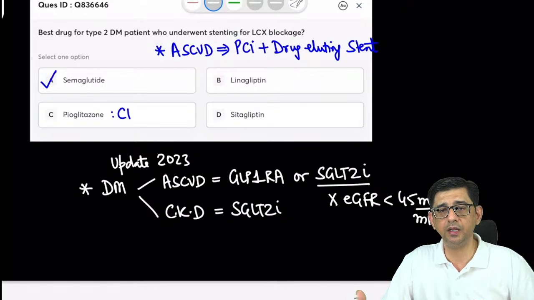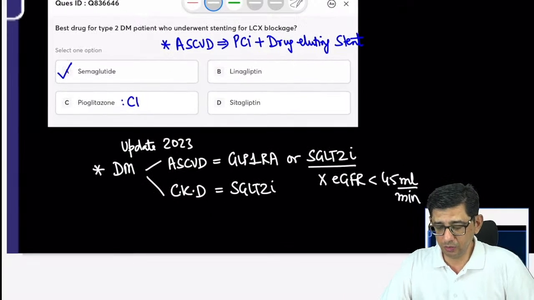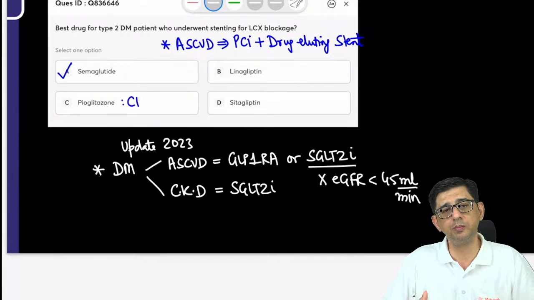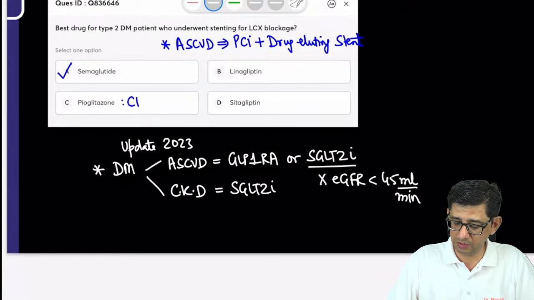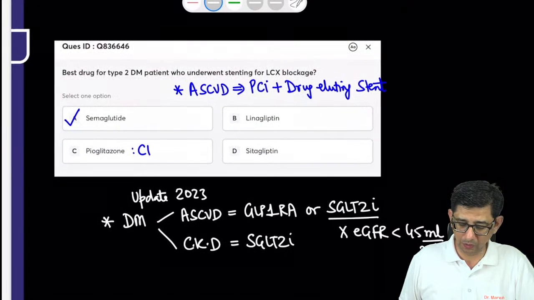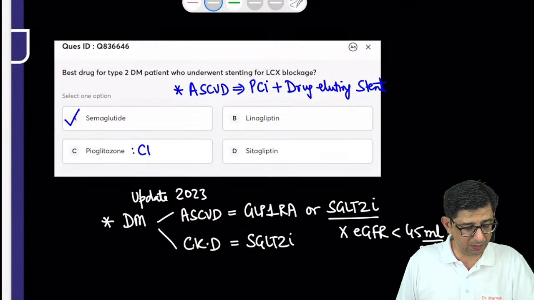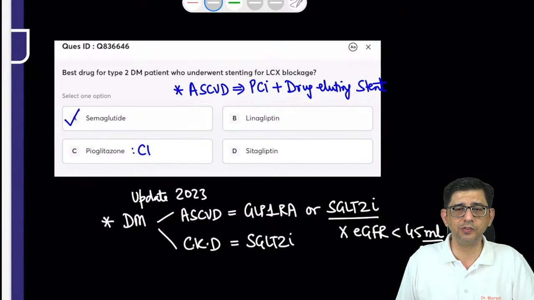I repeat that again, like he gives you a situation where a person has ended up with cardiorenal syndrome. What I mean by cardiorenal syndrome per se is that if the heart does not function properly, then the kidney will also be affected. So in those circumstances, if the estimated GFR is low, then we'll be more comfortable giving semaglutide to the patient. So hi Nelson, very good evening to you, and the correct answer for this one is option A, as I've explained. I got linagliptin, sitagliptin. Those are the answers in case there is a concomitant renal failure.